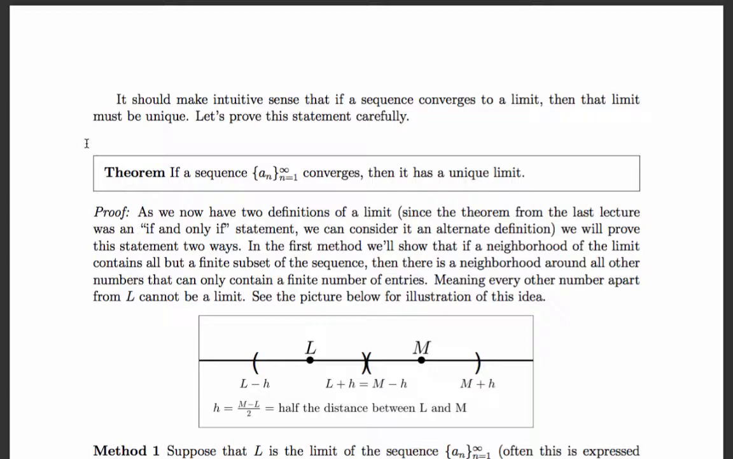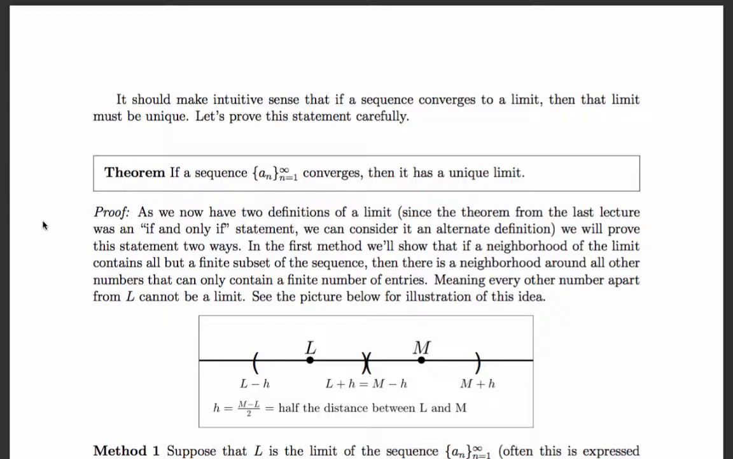So we're going to continue today talking about sequences that converge to a limit. It should make some sense to us intuitively that if a sequence converges, then the limit has to be unique. Let's carefully prove this statement. So the theorem says that if a sequence converges, the limit is unique. So how would we prove something like this?